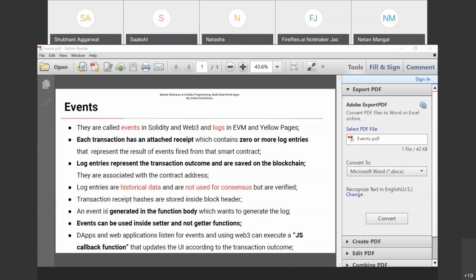An event is generated in the function body which wants to generate the log, and events can be used inside setter, not getter functions. Okay, DApps and web applications listen for events using Web3 and can execute a JavaScript callback function that updates the user interface according to the transaction outcome. So how can we describe it in the smart contract? Just taking one example. So I'll share my Remix screen.